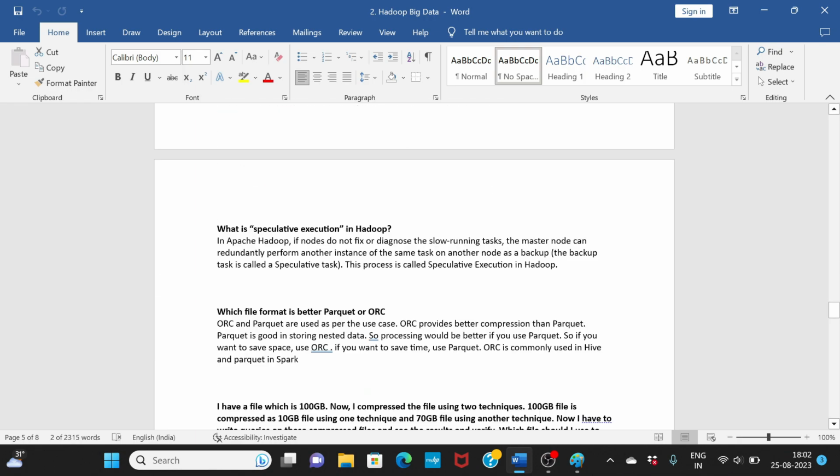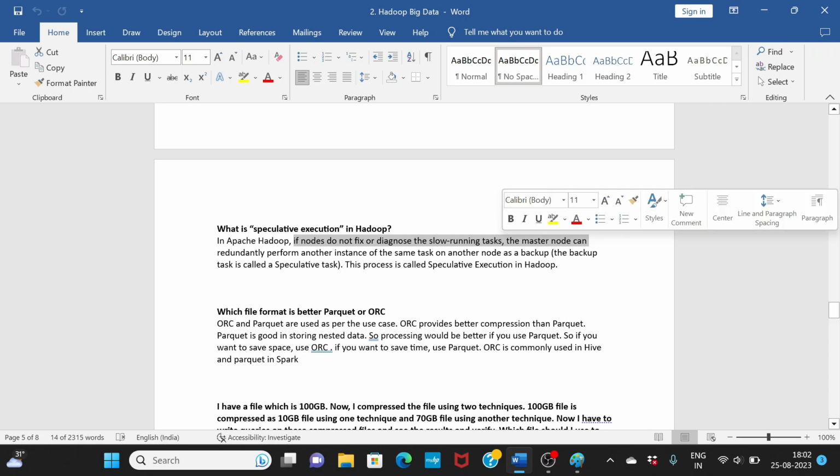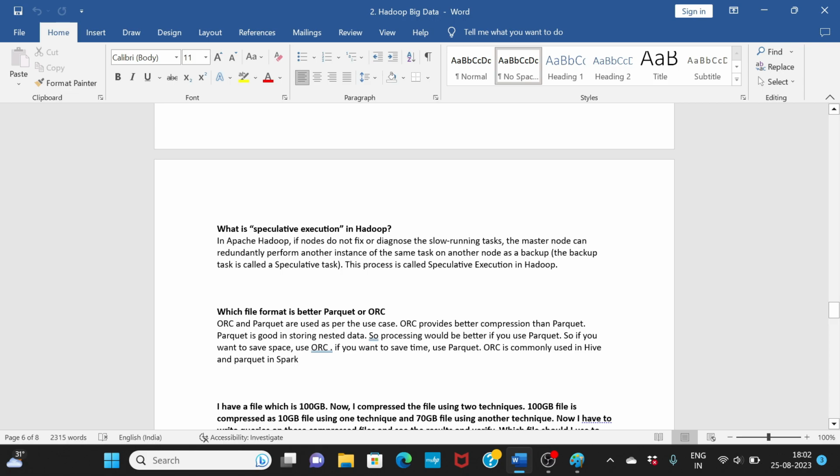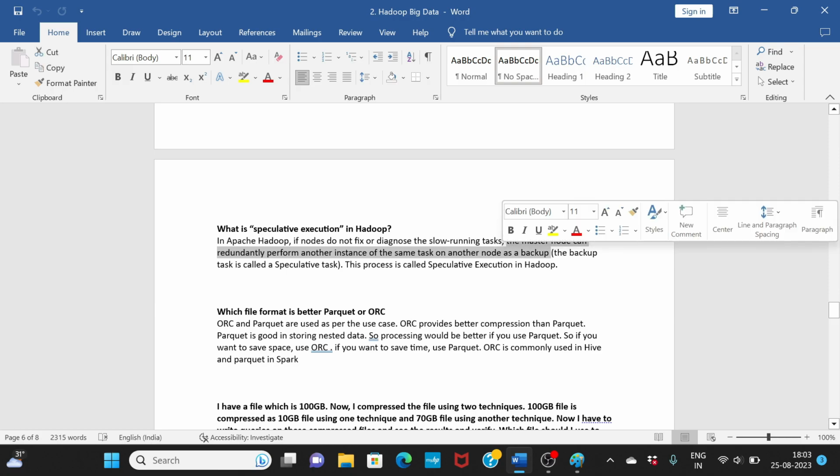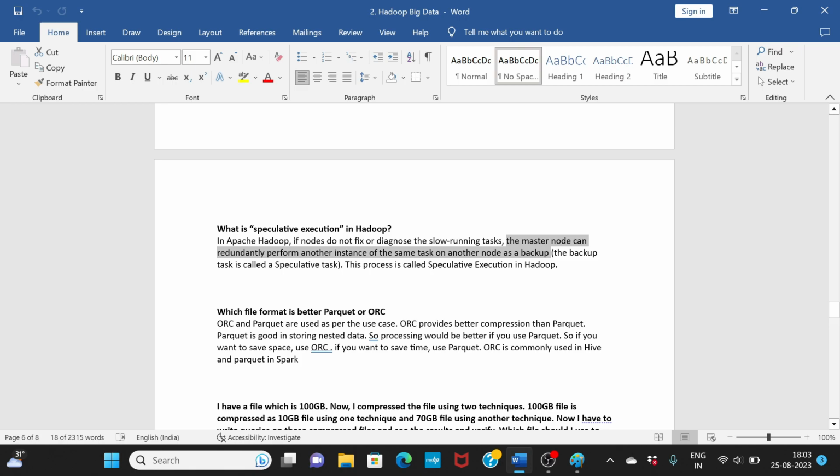What is speculative execution in Hadoop? In Hadoop, if nodes do not fix or diagnose a slow running task, so let's say there are some slow running tasks and the data nodes are unable to fix it, the master node will perform another instance of the same task on another node. This is called a speculative task, and this process is called speculative execution.